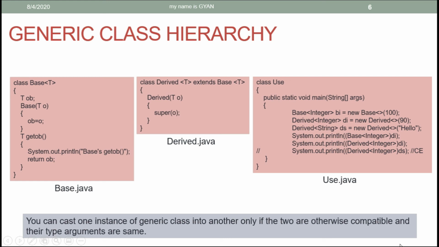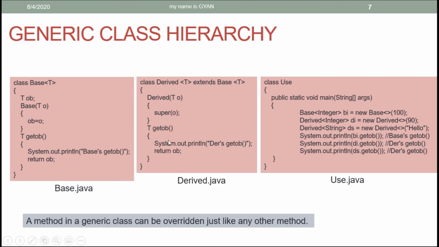So according to those rules, if the reference variable and the class in which we want to cast are both compatible and both have the same type argument, then only can you typecast a reference variable into another class. Look at here, ds. ds is of type derived string. Therefore, we cannot cast ds to derived integer.